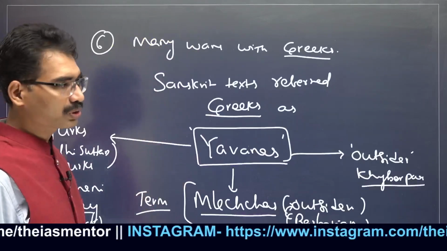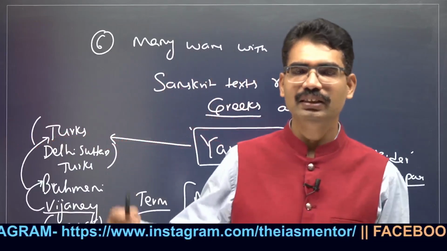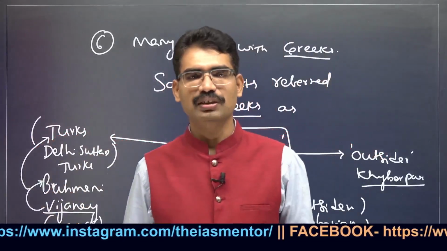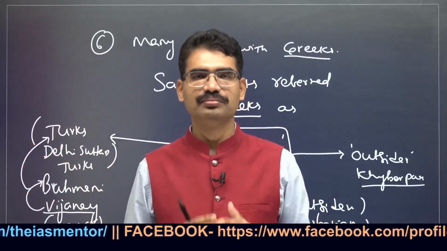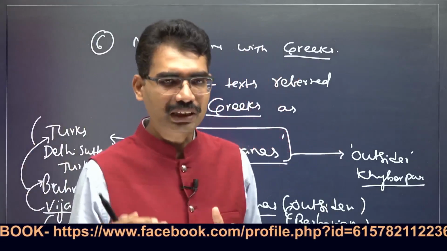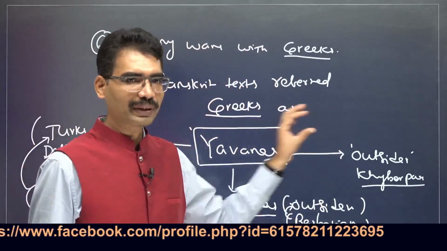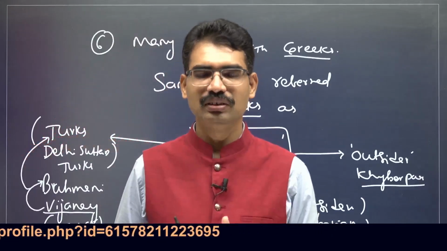Then Pushyamitra Shunga: Panini's Ashtadhyayi, great commentary. Patanjali, Mahabhashya. Patanjali is also associated with yoga. Sanskrit revival. Ashwamedha sacrifices during the Shunga Empire. When it comes to places, Pataliputra is one capital, and Vidisha in Madhya Pradesh is another capital.